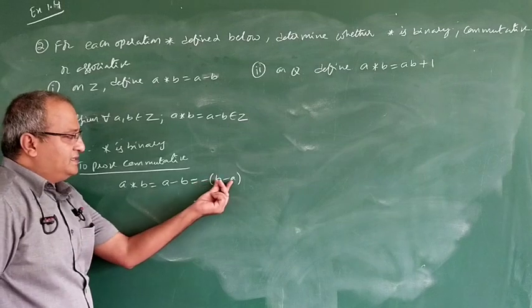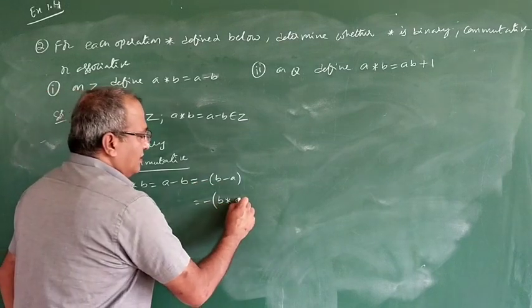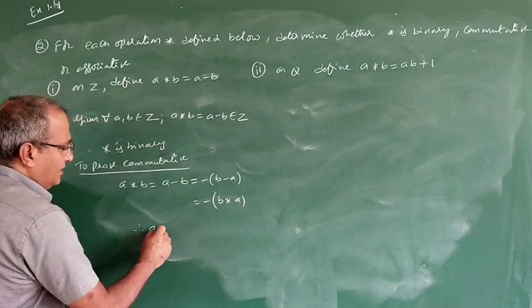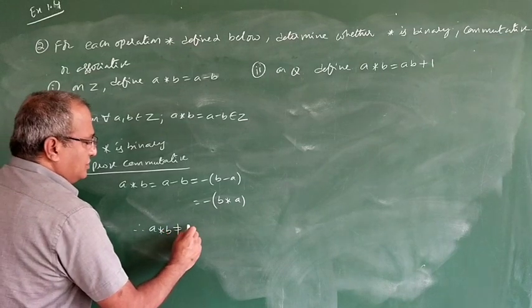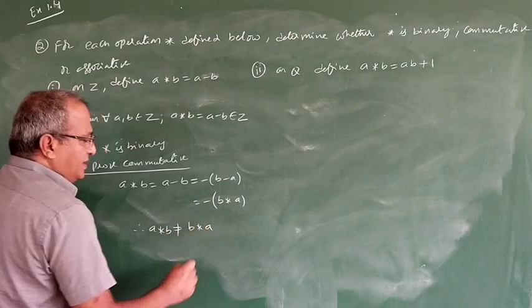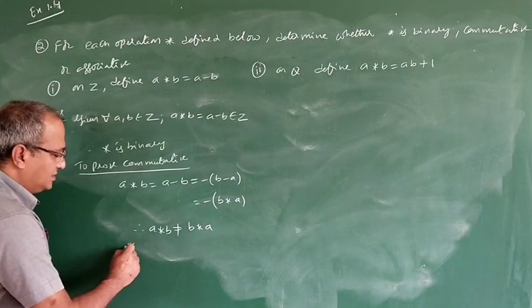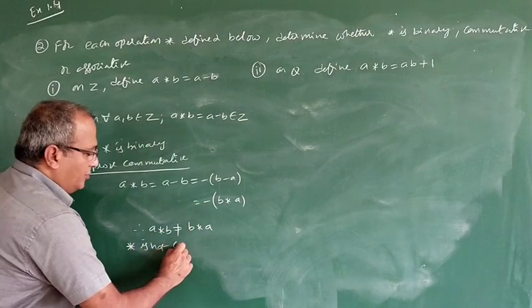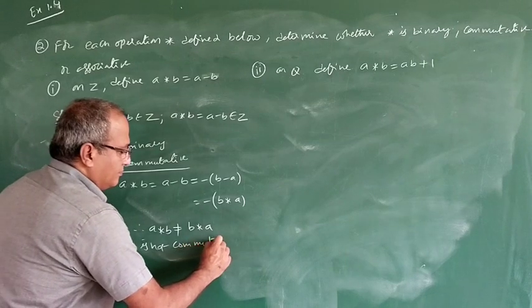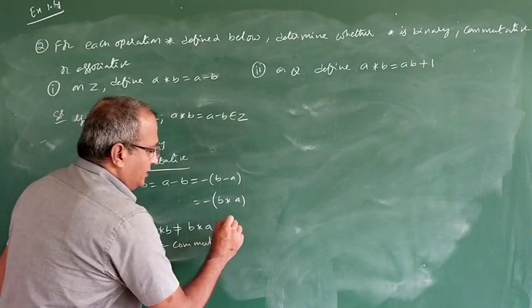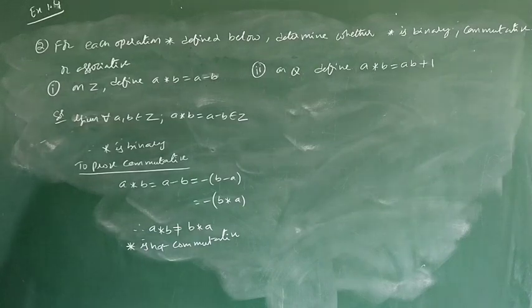If it is b minus a, it is b star a. So therefore we can write a star b is not equal to b star a. It is becoming minus. So therefore we can say star is not commutative.